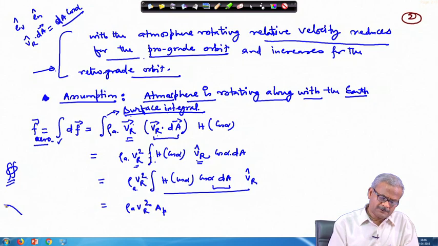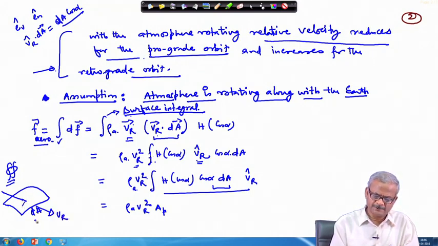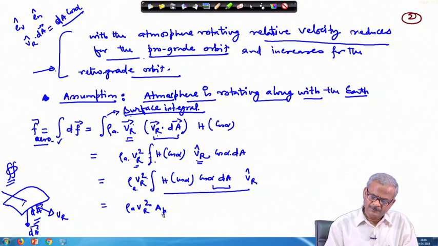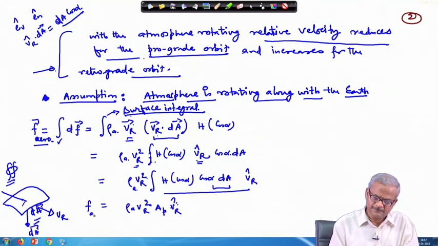So, element of the surface we are considering. So, dA is its area and V_r is here in this direction. Okay. So, perpendicular to V_r, what will be the projected area dA, where dA we have taken inside like this. So, A_p comes for this, and then V_r cap. Okay. So, this is what we have derived last time.